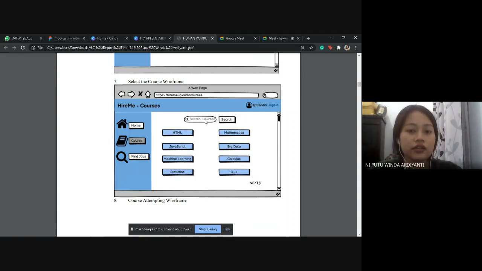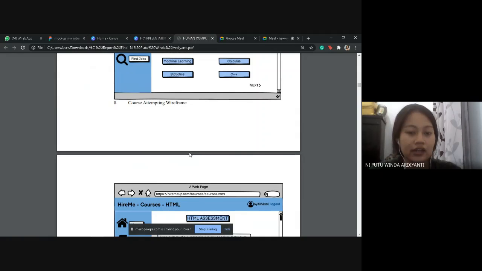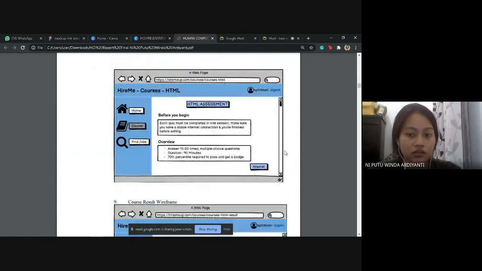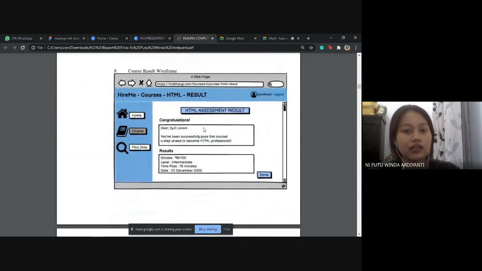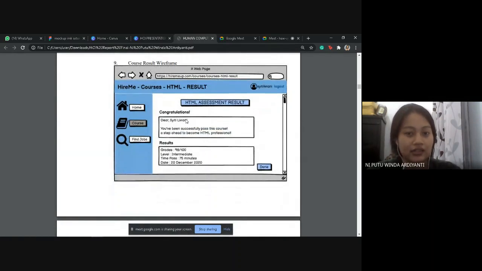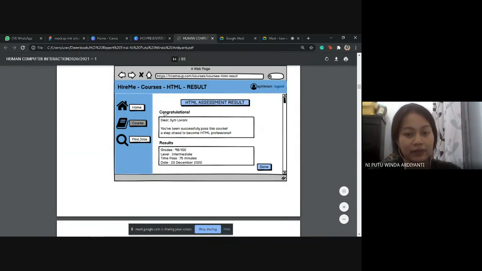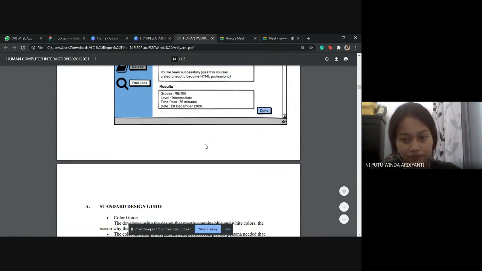They can search for a course, select the course they want, and then attempt it. These are the details about the course the user wants to attempt, the overview and some details. After the user successfully attempts the course, these are the results.